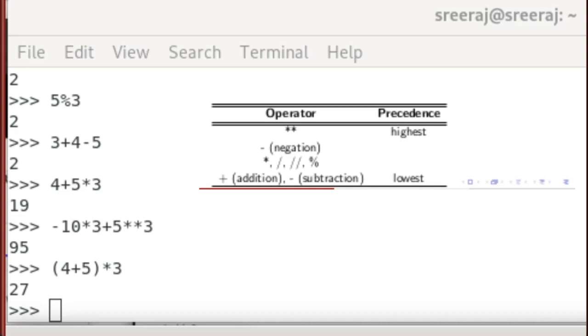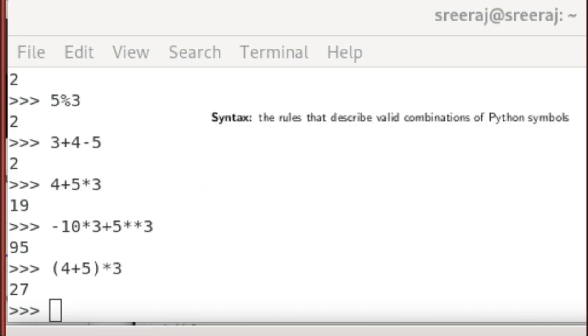For example, when we ask Python to evaluate the expression 2 plus 3, it gives the result as 5. That's because the expression 2 plus 3 follows the syntax of the Python language. Syntax is the set of rules that specify which combinations of symbols are legal, and 2 plus 3 is a valid expression in Python.